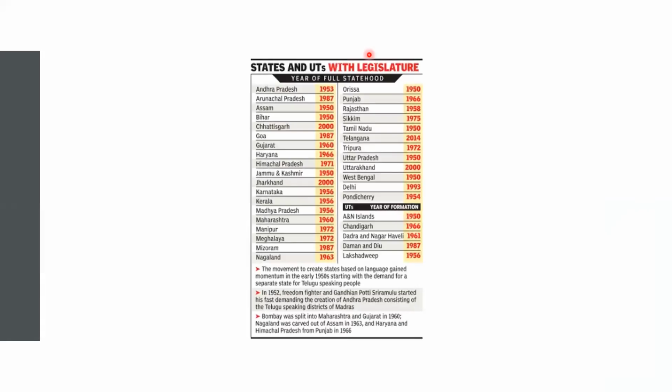Now see here how the states were formed. First one is Andhra Pradesh, 1953. Next one is Arunachal Pradesh in Seven Sisters. Assam 1950, Bihar, Chhattisgarh in 2000, Goa in 1987. Gujarat and Maharashtra from the Bombay Presidency in 1960. Next one Haryana from the Punjab in 1966. Himachal Pradesh, Jammu and Kashmir, Jharkhand and Chhattisgarh.